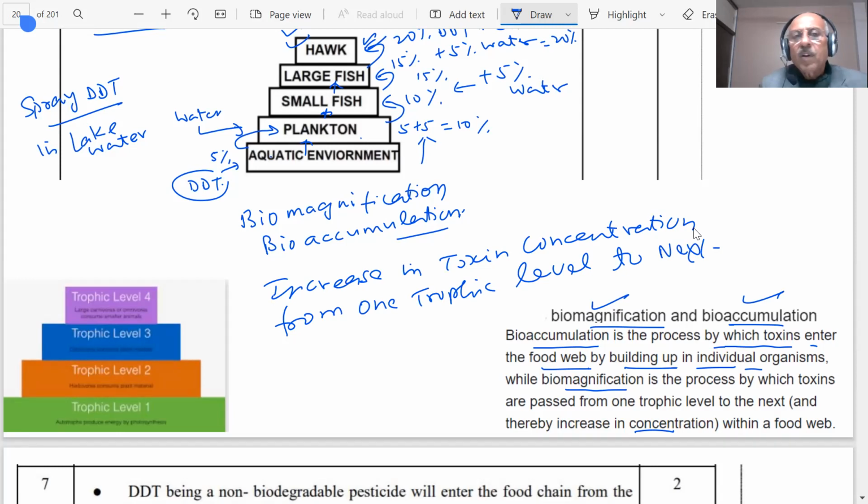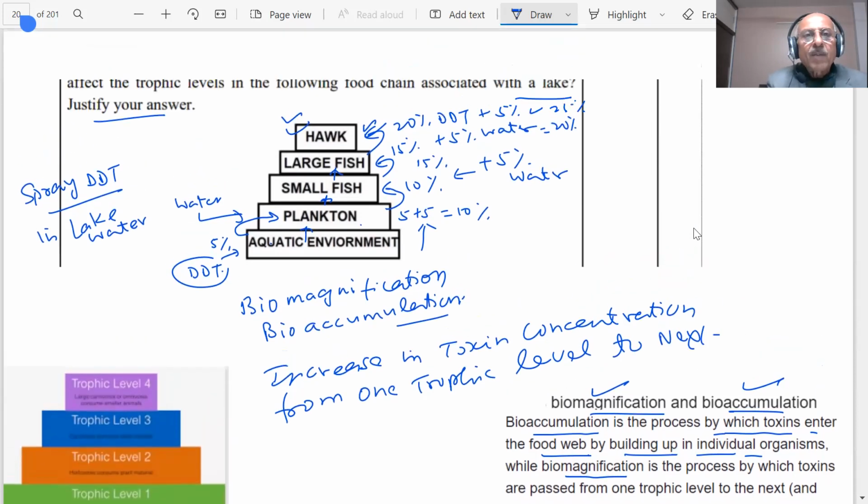So biomagnification and bioaccumulation, so a large amount of DDT is now present in the tertiary or trophic level 4, because it gets from this. These are additive, they are adding, and also they are getting from the water, and the result is that this will get the largest amount of the toxin, which is what we call biomagnification and bioaccumulation.